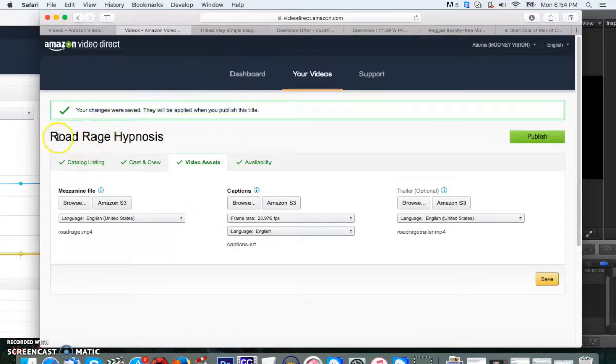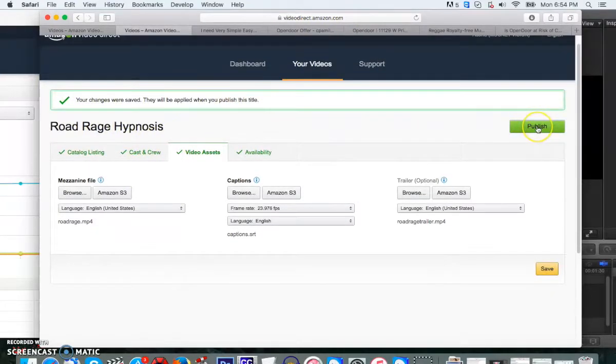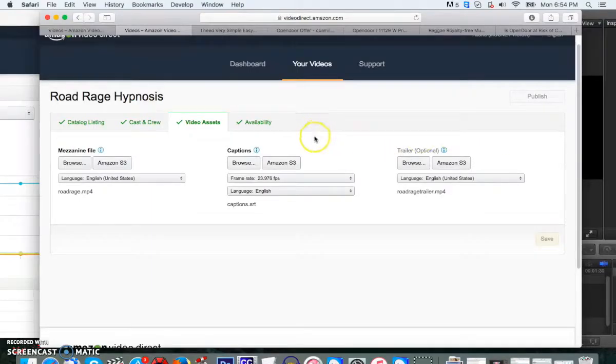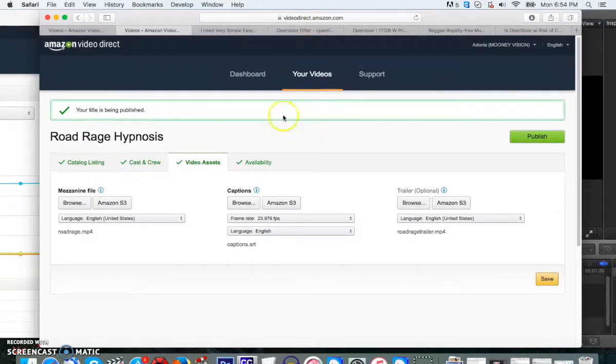You can actually upload up to 3 or 4 of these at the same time in different windows. If you go over 4, sometimes it'll cause errors where it'll say it did not upload correctly and you have to start over. And as you can imagine, that wastes a lot of time. So I wouldn't suggest doing more than 3 at a time in different windows, but this one's done now. And the last step you have to do is just press publish. Okay, so it says your title is published.